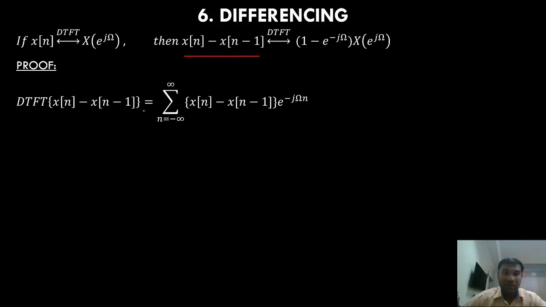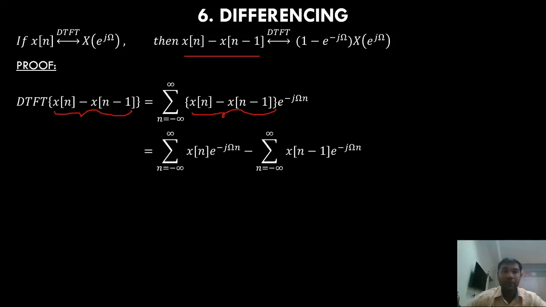So in place of x[n], I have x[n] minus x[n-1]. I substitute that in the analysis equation. Now I'll separate the summation into two terms, right? The first term is nothing but X(e^jω). How about the second term?